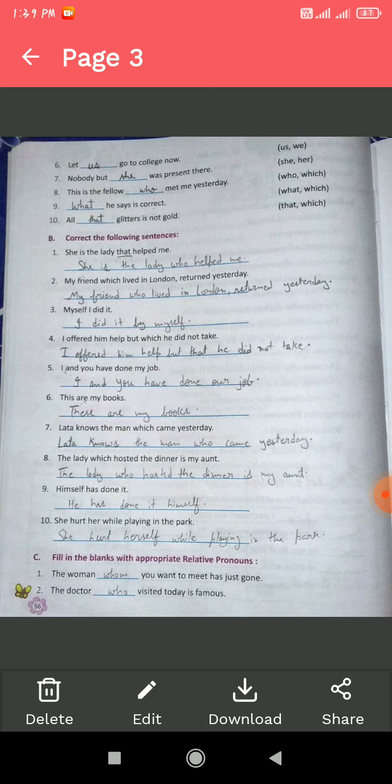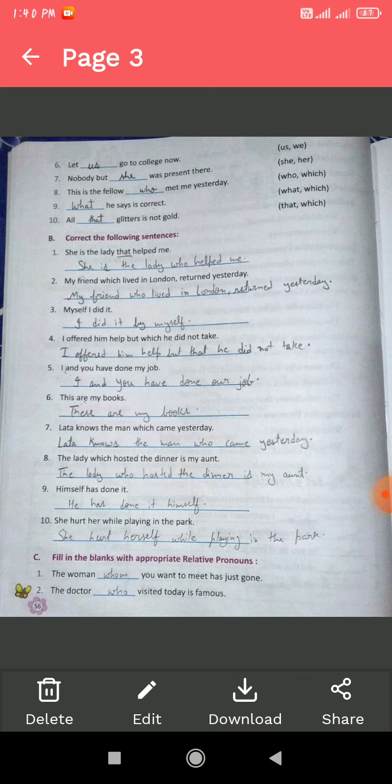Point number 4, I offered him help but which he didn't take. Correct: I offered him help but that he did not take. Point number 5, I and you have done my job. Well, it's wrong because in this sentence there are two persons, and whenever we see there are two persons, we should use our. I and you have done our job because this sentence is talking about two persons.